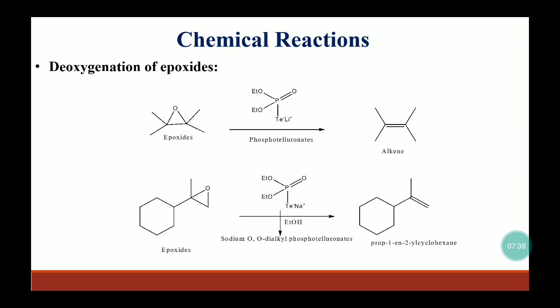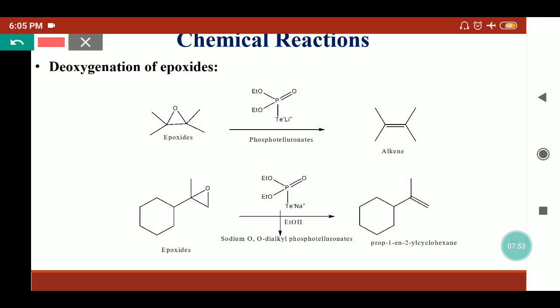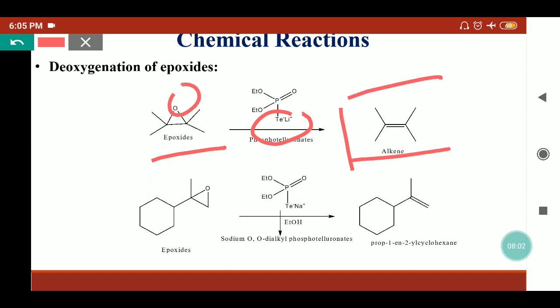Organotellurium compounds are also used for the deoxygenation of epoxides. Here we have taken the example of oxiranes or epoxides. These epoxides are converted into olefins by using phosphotelluronates. So simply these tellurium-based compounds have been used with epoxide. So this will eliminate the oxygen and olefin will form.